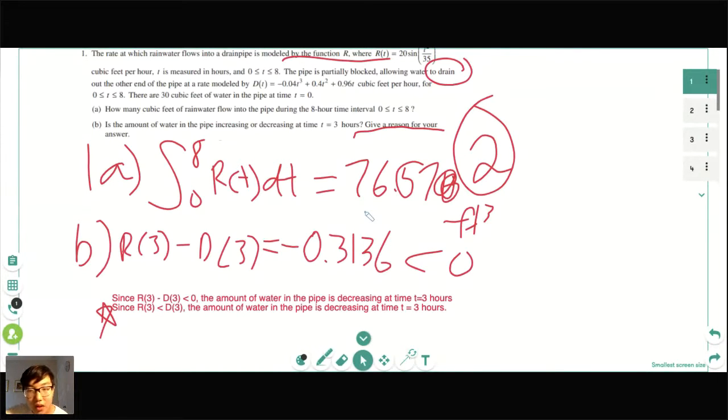Okay. Is it necessary to put answers into a written form? Whenever they ask you to give a reason, you must answer in a written form in a sentence, like I did next to that red star. Okay. If there are no further questions, we'll move on to our next part of the FRQ.